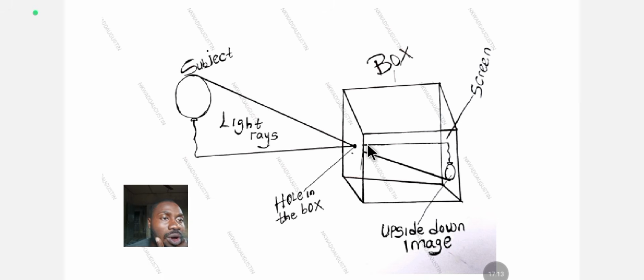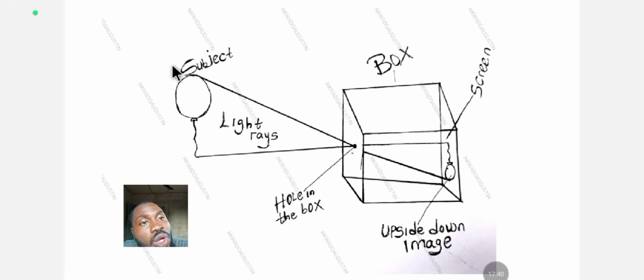This is the diagram illustrating the pinhole camera. This is the box, and this is the pinhole. So this is the object. It was written as subject here because that is what we are trying to create an image of. This is the light ray thrown by this object. So light rays fall on this object. This is a balloon.